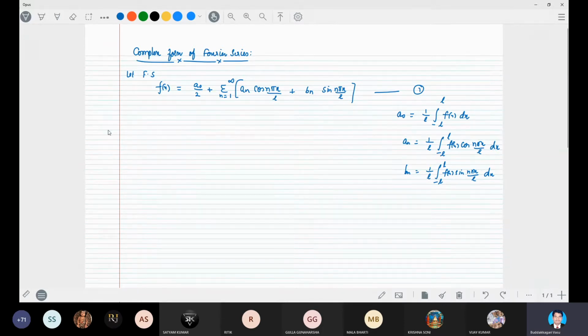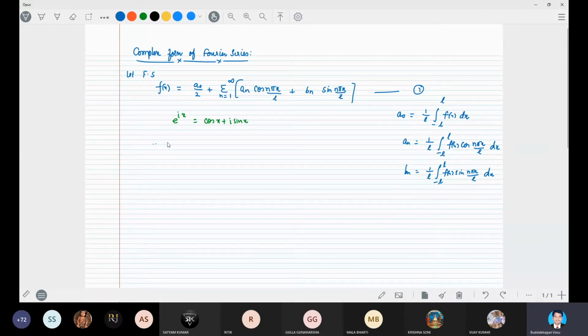Now coming to the extension, in an, bn, all of them will be real values. So let us write the cosine function from De Moivre's law that you know very well. e power ix is equal to cos x plus i into sin x.